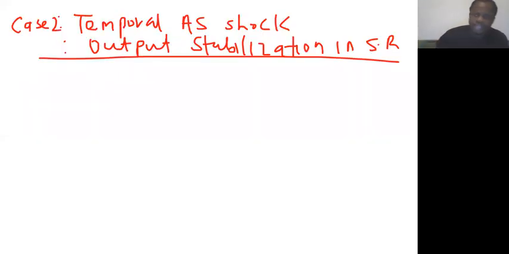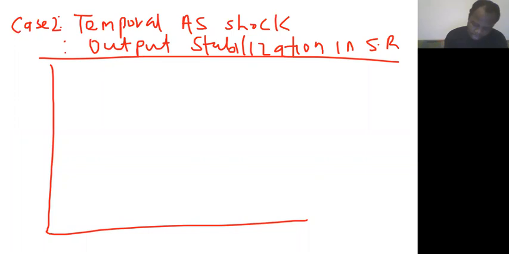Okay, so let's look at the second scenario. In this scenario, we are looking at the situation whereby there is a temporary aggregate supply shock, and the central bank decides to stabilize output in the short run. So let me draw my curve again. This is my long run aggregate supply curve.